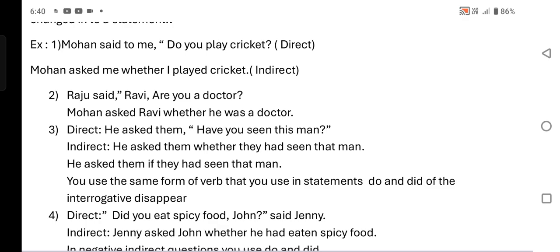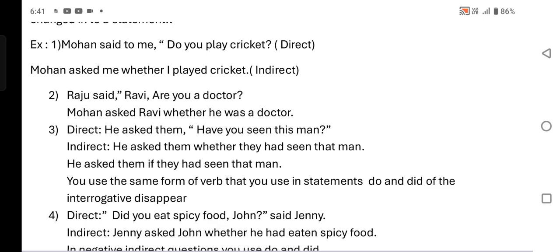Whether they had seen that man. He asked them whether they had seen that man, or he asked them if they had seen that man.